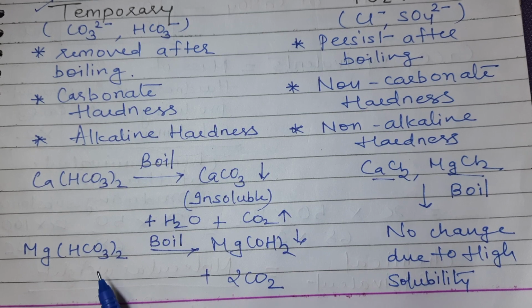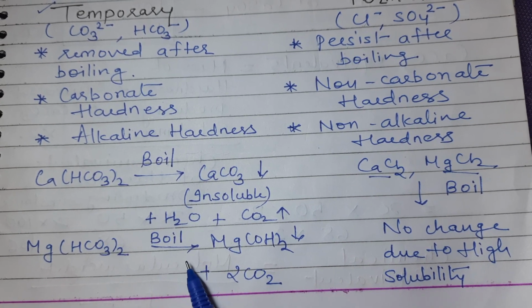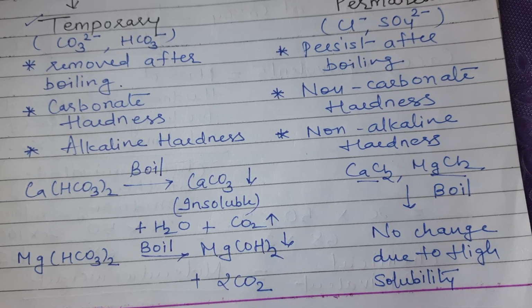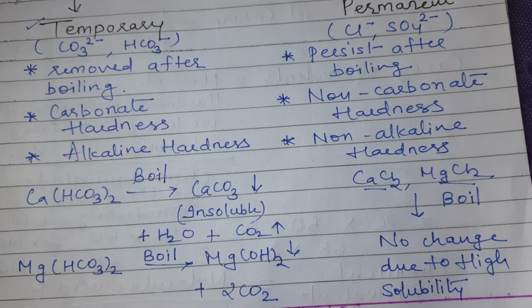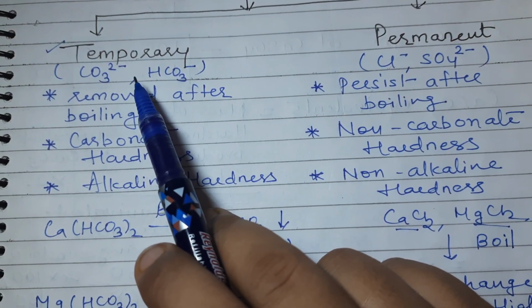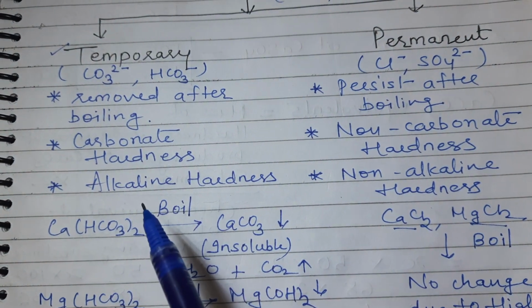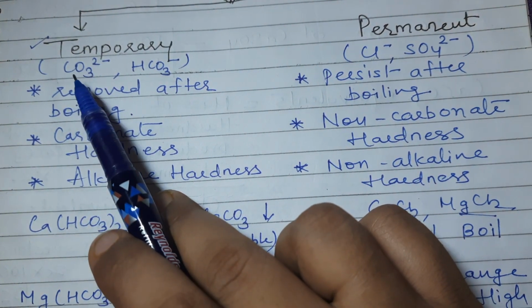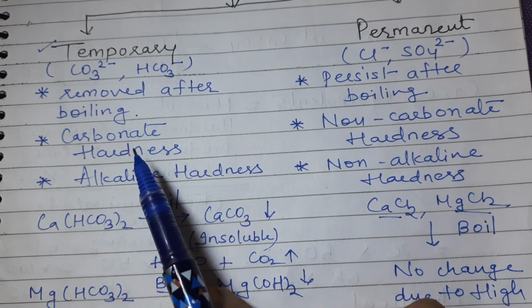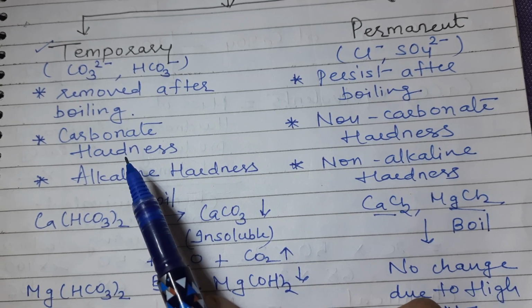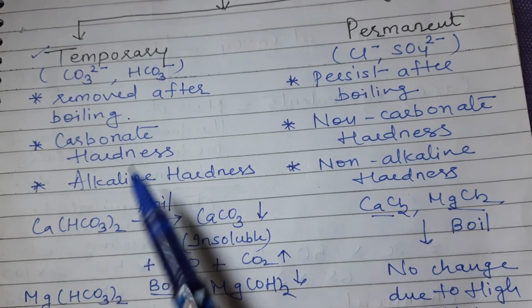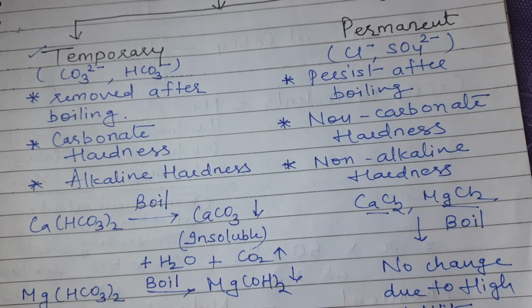Similarly, if there is presence of magnesium bicarbonate, when you boil the water, it gets precipitated in the form of magnesium hydroxide, and in this manner it is removed from the water. So temporary hardness is temporary in nature and it is removed after boiling. But since it is due to presence of carbonate, we can also call it carbonate hardness. And this carbonate and bicarbonate is imparting alkalinity to the water. So due to its alkaline nature, it is also known as alkaline hardness.